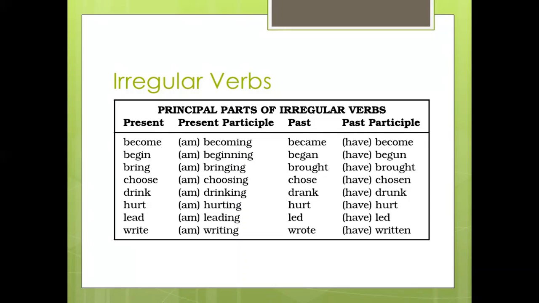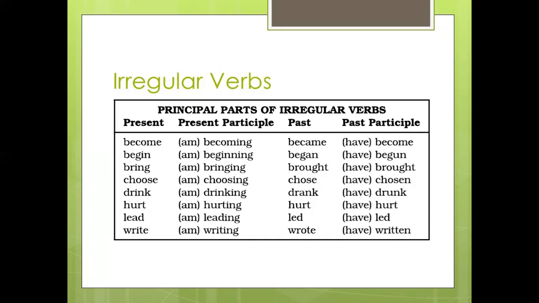For example, if I take choose, so I have to change it into present participle, so it will become I am choosing. Past, chose, and past participle have chosen. So choose is becoming chose and chosen in past and past participle form. Whereas if I take a word cry, it will become cried and cried, both same in past and past participle.